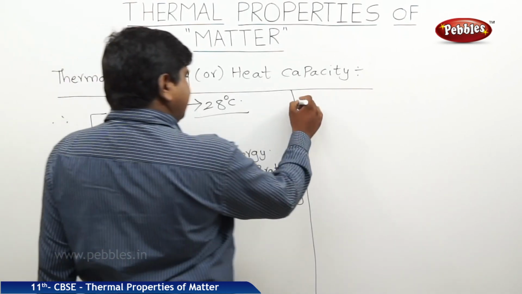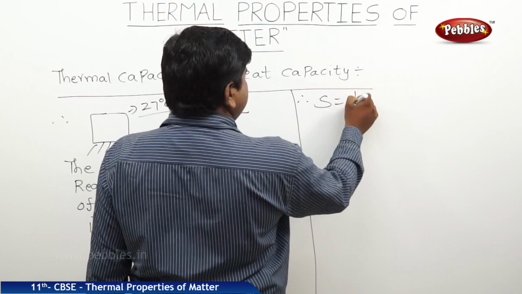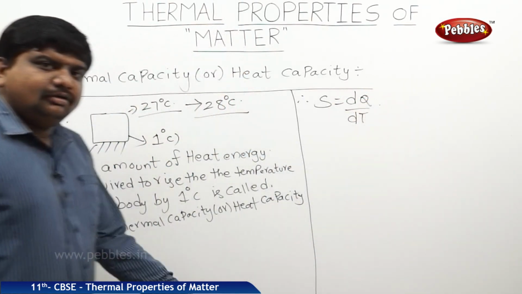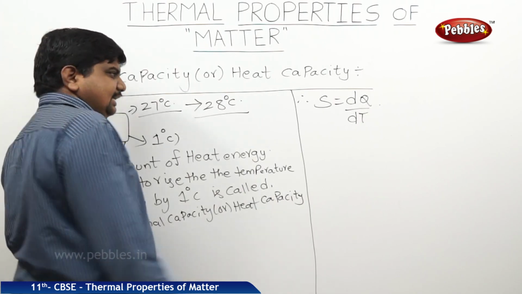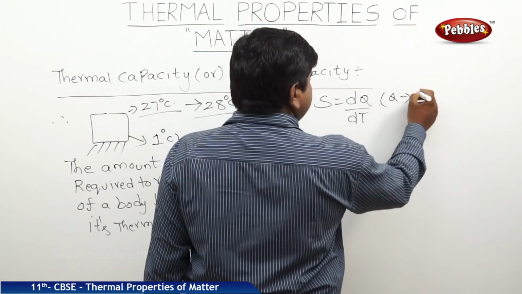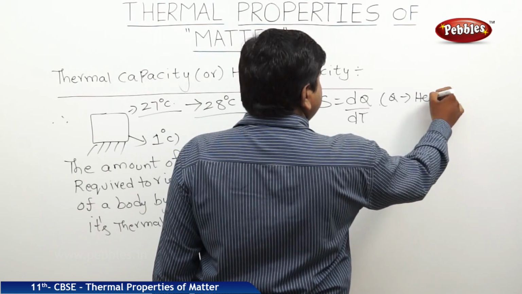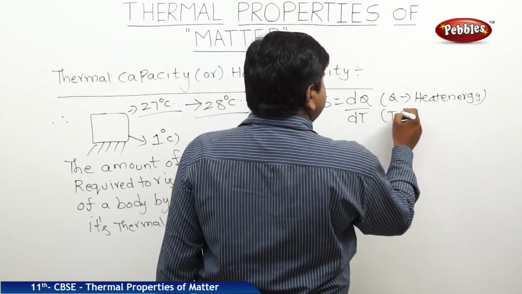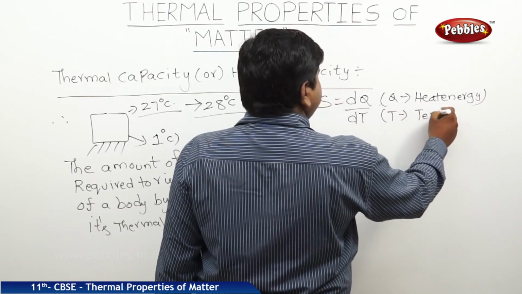So we can write it as S = dQ/dT, where Q is heat energy, where T is temperature.